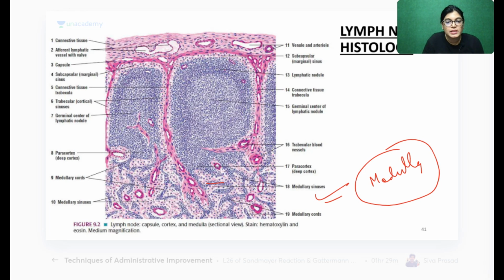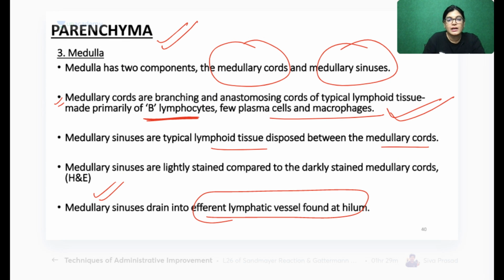They are anastomosing, continuing with each other, forming a network, and ultimately continuing with the efferent lymphatics. These consist of plasma cells, macrophages and lymphocytes, and they continue with the hilum area, forming a network, so they are called cords. They are in the form of a network.